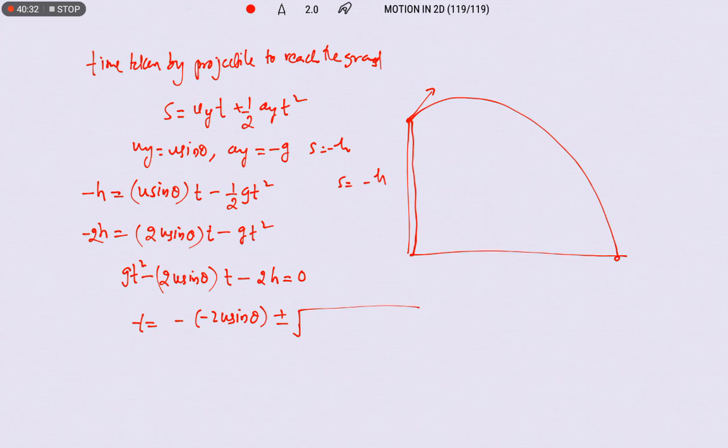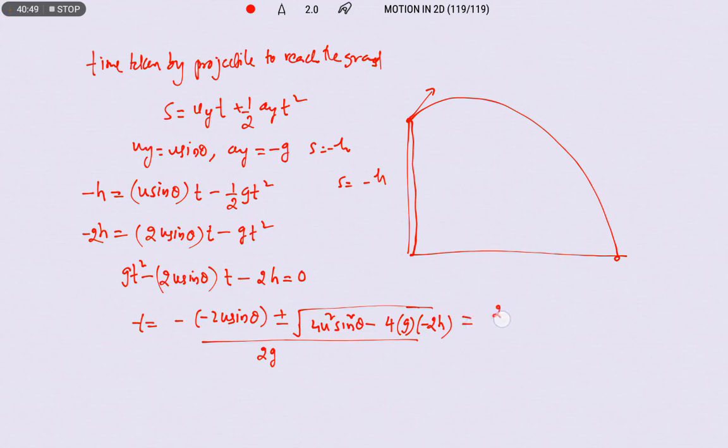Minus 2u sin theta whole square is nothing but 4u square sin square theta, and 4ac gives plus 8gh, all by 2g.